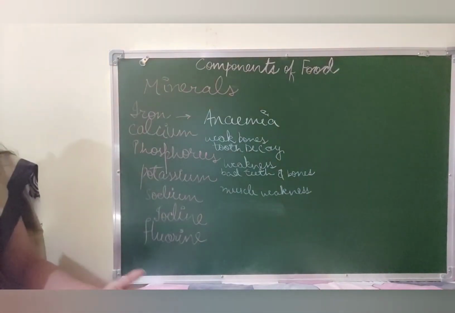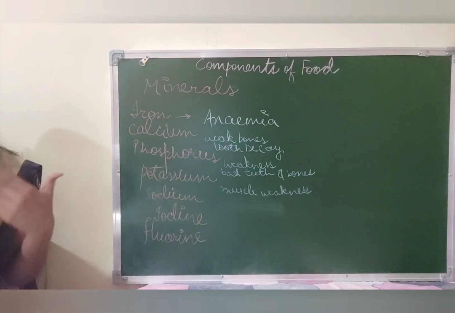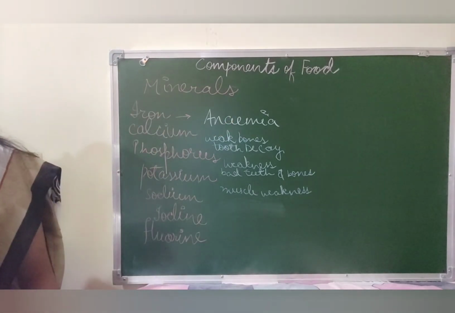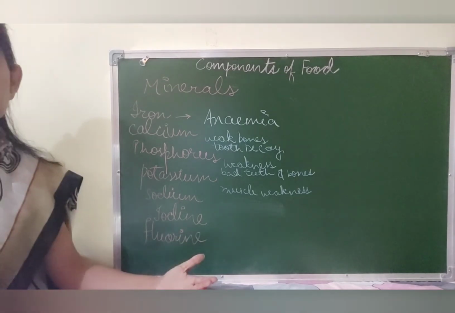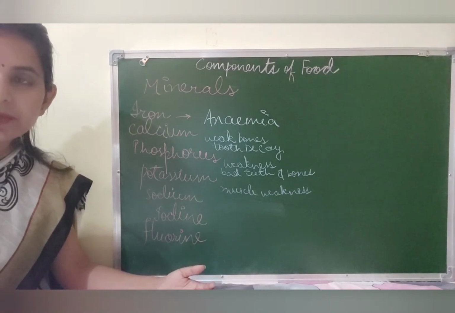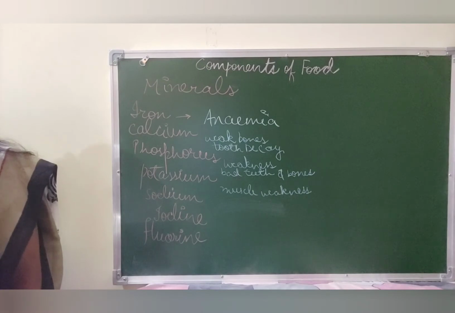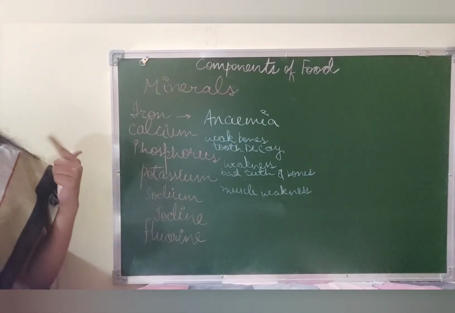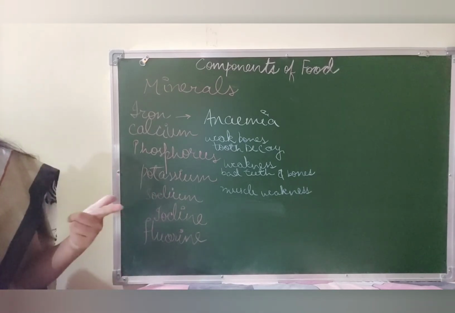For example, lack of iron leads to anemia. Now, what happens in anemia? The person becomes weak. Why? Because, what is anemia? Where there is difficulty in formation of substances that help red blood cells, and red blood cells carry oxygen to various parts of the body, right? So in case a person is anemic, he becomes weak. Okay, from where do we get iron? We may get it from liver, eggs, meat, green leafy vegetables, turnip, germinating wheat grains